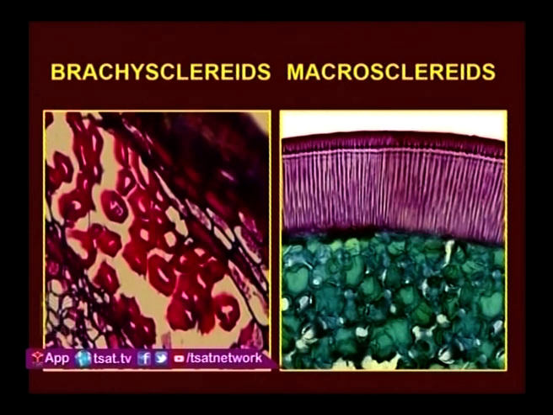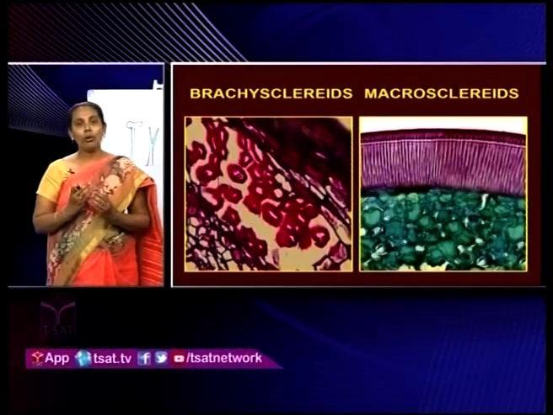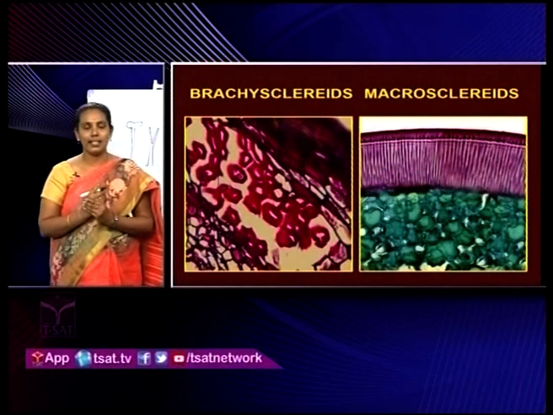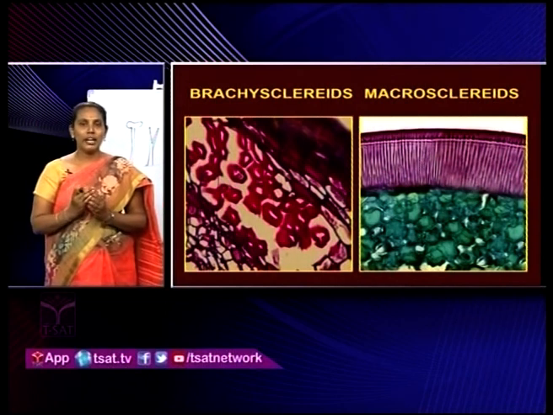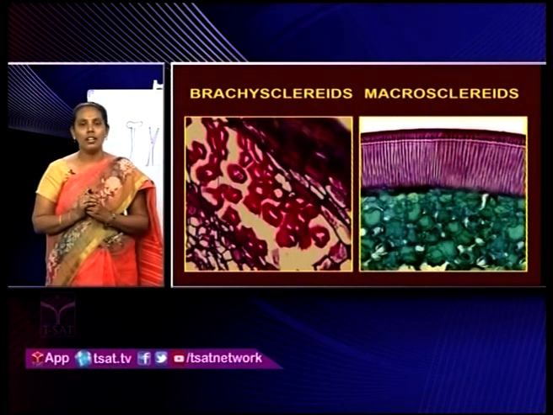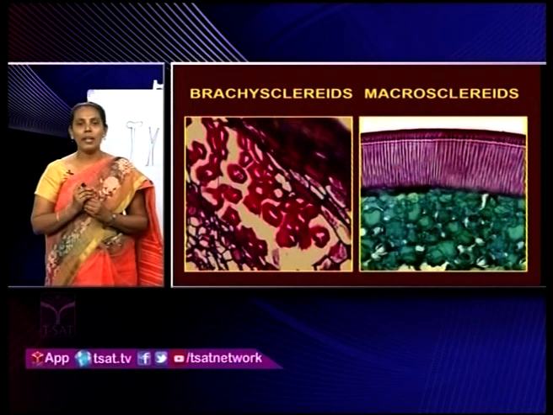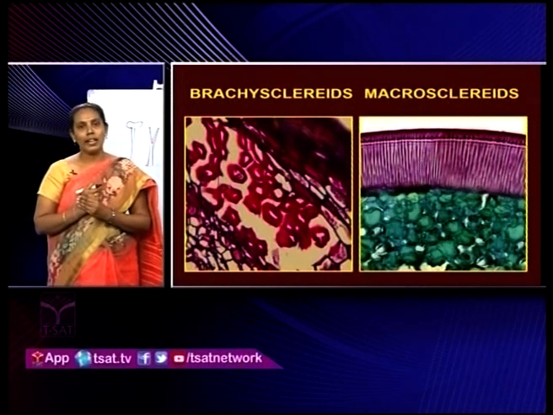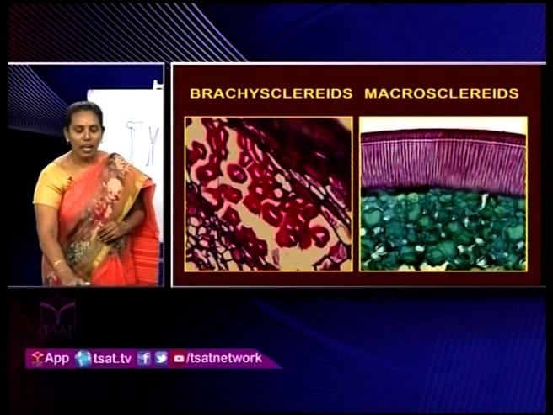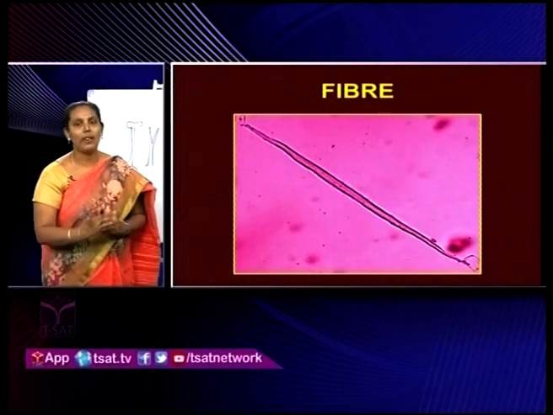Next one is macrosclerites. These macrosclerites are very elongated in structure. They are also called Malpighian cells, and are present in the seed coat of Fabaceae members. So if you take any Fabaceae member seeds like red gram or Bengal gram, the seed coat is very hard. Why? Because of the presence of macrosclerites only. Okay. Next one is fiber.